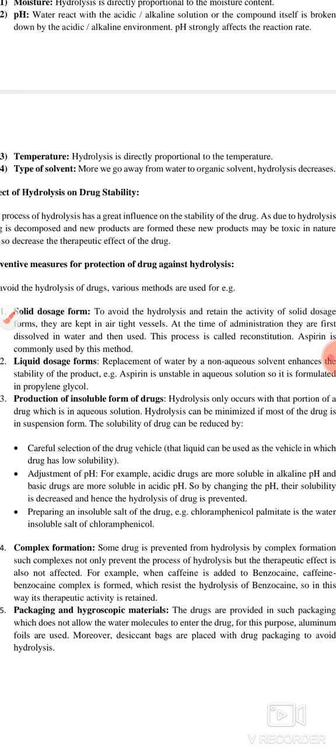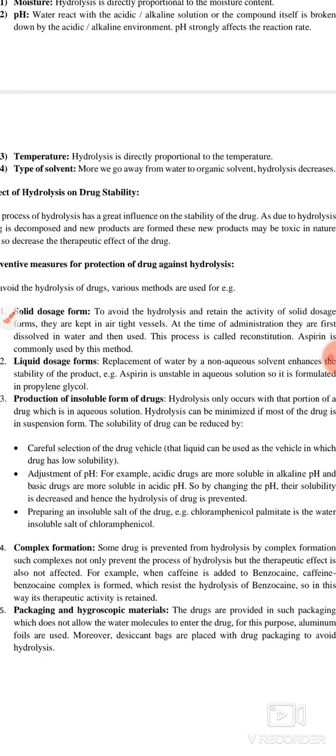Another preventive measure which is not written in this PDF file, you can add into your notes, is a buffering agent. You can add a buffer, which will stabilize your pH and make your drug stable. And one thing you have to keep in mind is that you should add the buffer in a very minimum concentration. Whenever you increase the concentration, sometimes the components of the buffer also promote the hydrolysis, so you have to keep the buffer concentration minimum.